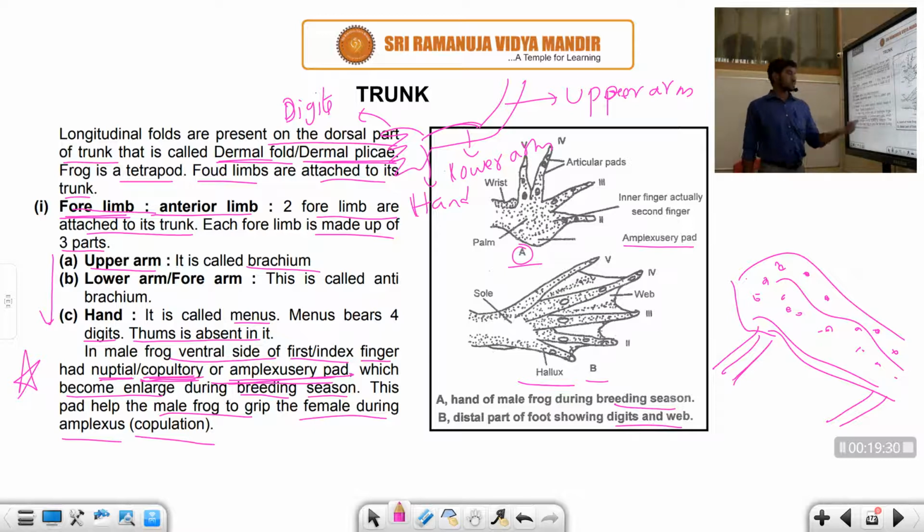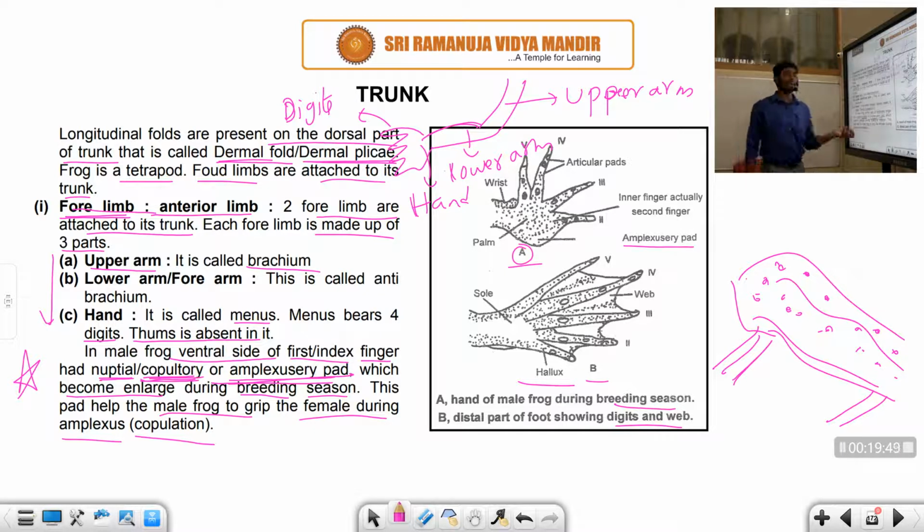What is the name of the pad? The pad name is the amplexary pad or copulatory pad. Another question they will ask students: the amplexary pad or copulatory pad, is it found in male or female? The answer is male only. It is absent in female, right, student?